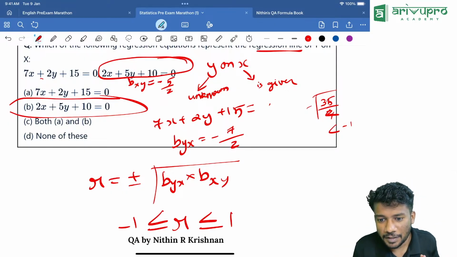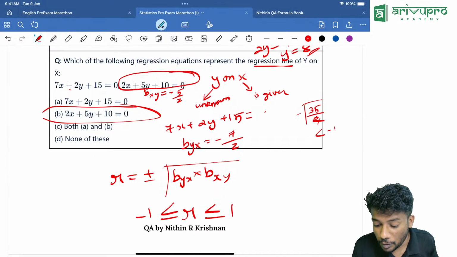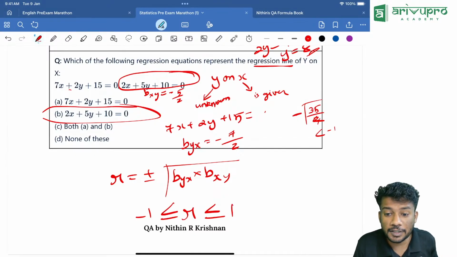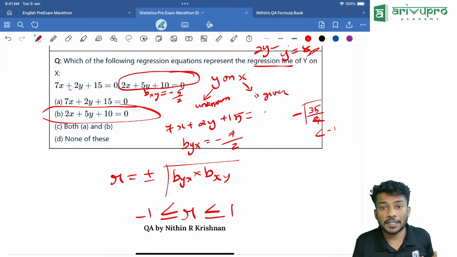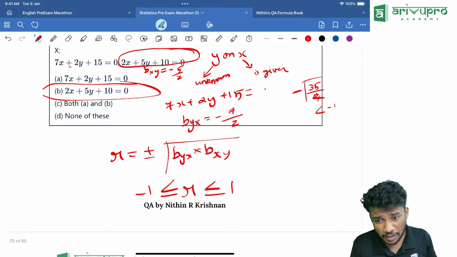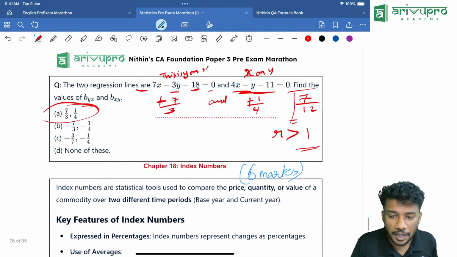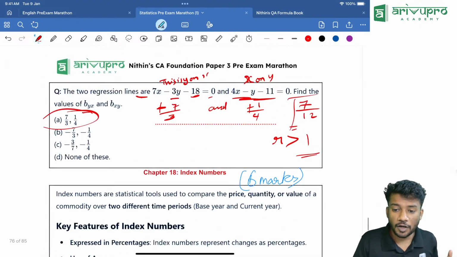Is it less than 1, sir? Yes, R is less than minus 1 only, right? The root of minus 35 divided by 4 is how much? The 35 divided by 4 is a huge value, and the minus sign is also there. It is less than minus 1. So that's why we went with the opposite. Okay. Got the point?